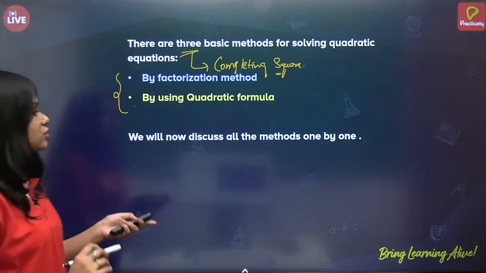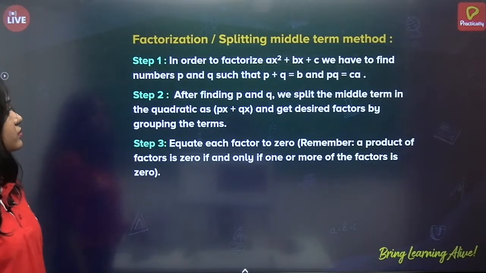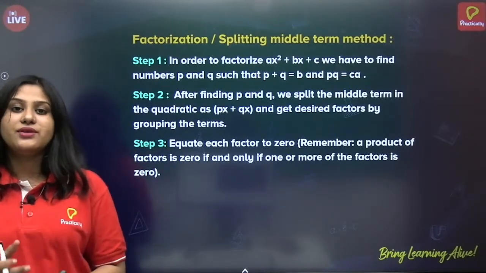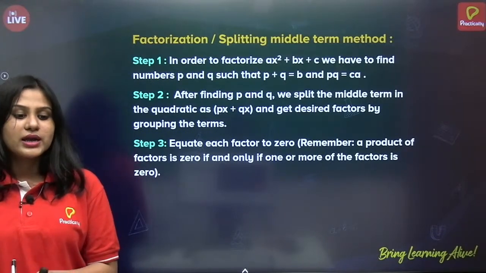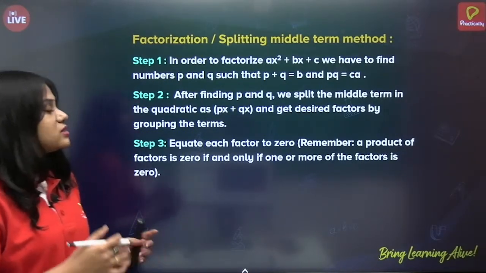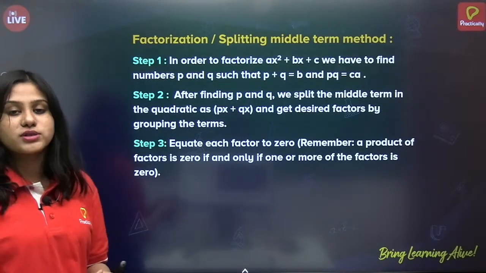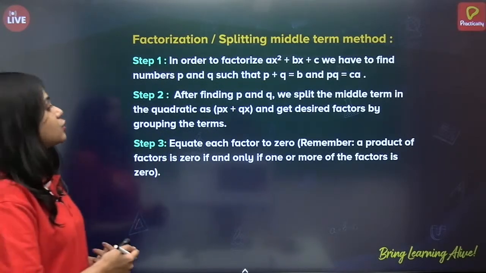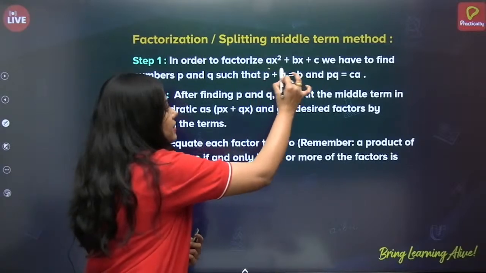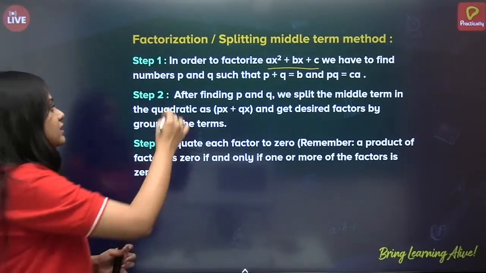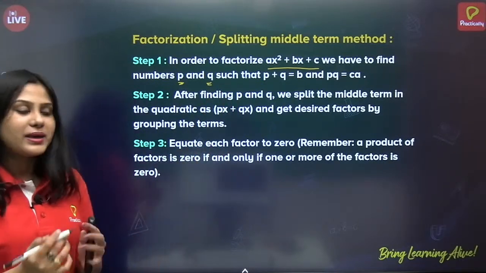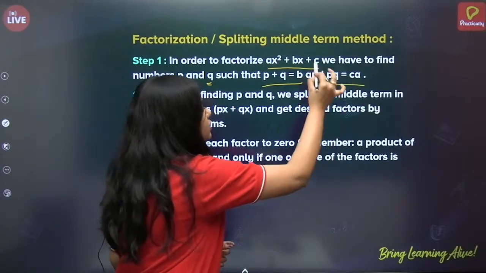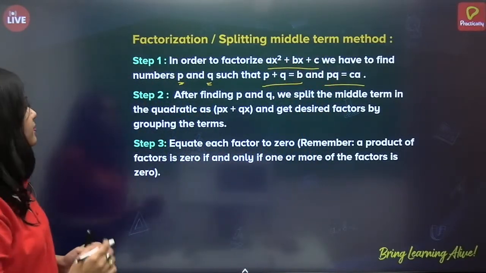So now we will discuss all these methods one by one, okay? Now factorization or splitting middle term method. So we have studied this method even in the factorization of polynomials in our class 9, correct? So let us do it. It's the same procedure, it's the same process. We have to follow the same steps, but let us see it step by step, okay? So in order to factorize ax square plus bx plus c, we have to find the numbers p and q. What are p and q? Such that p plus q is equal to b and pq is equal to ca. Okay. Now this is the first step.